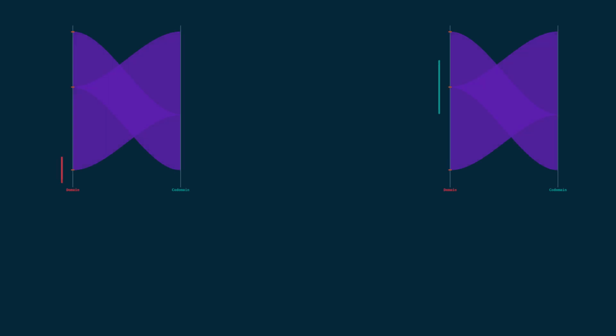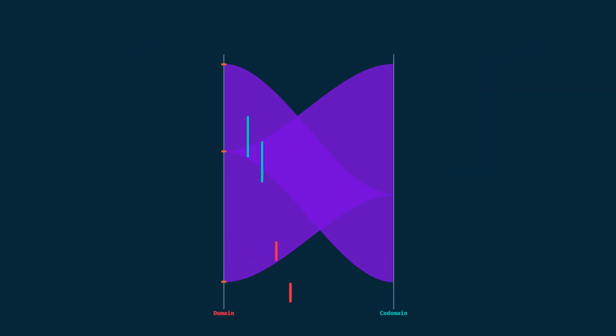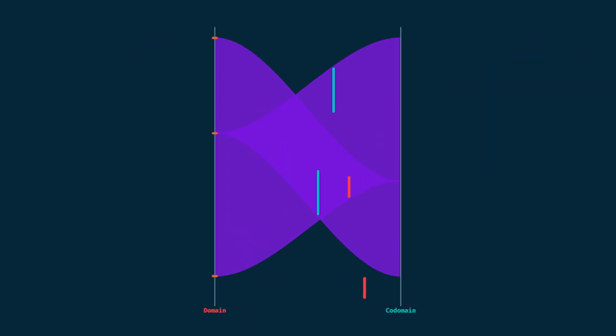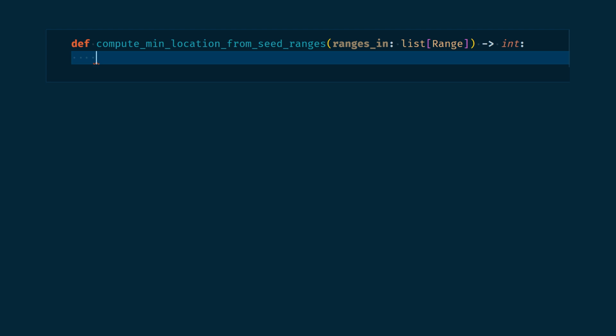Instead of handling every input range separately, we will combine them into a single list. So, for every intermediate function, we have a list of input ranges, and we want to compute a list of output ranges. Let's write our last function. The function will take a list of ranges, our seed ranges, and output one integer, the final minimum location. We iterate through our intermediate functions.